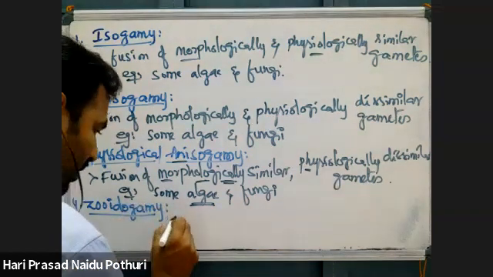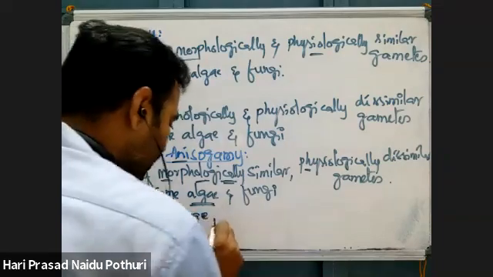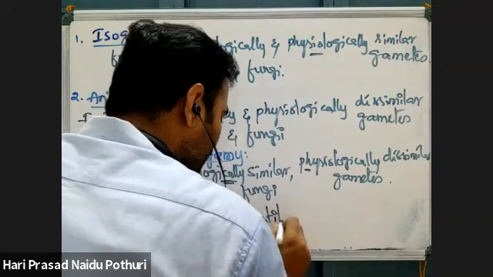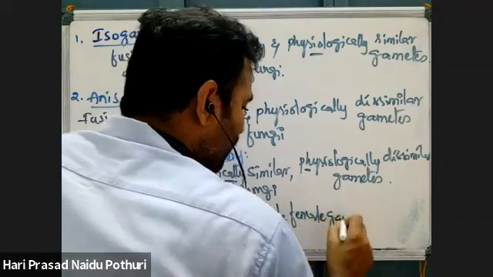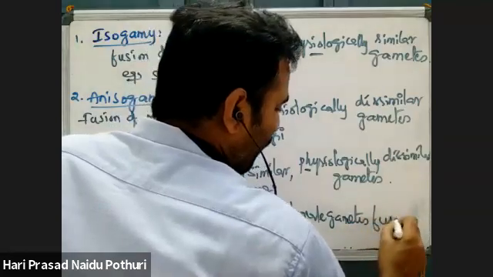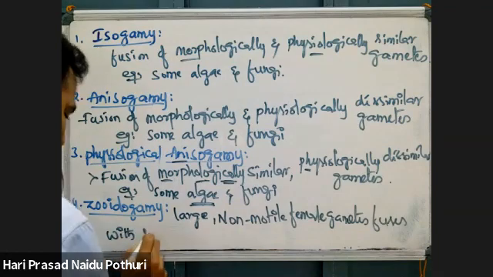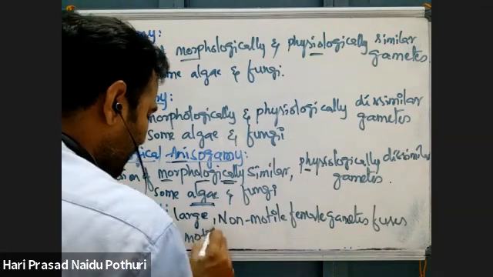Here, large non-motile female gametes fuse with small motile male gametes.